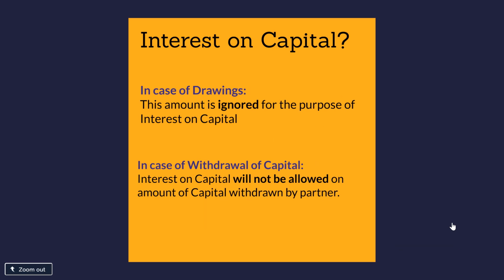Next, interest on capital. Where drawings is made out of profits, the amount is ignored for the purpose of interest on capital. It has no relation to interest on capital. However, in the case of withdrawal out of capital, interest on capital is not allowed to the partner on such amount of capital which is withdrawn by the partner. So no interest on capital will be allowed on the capital which is withdrawn.